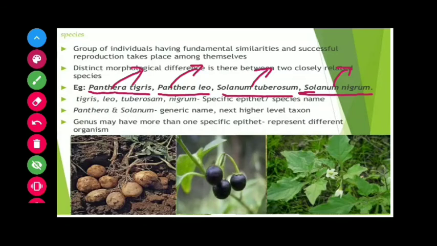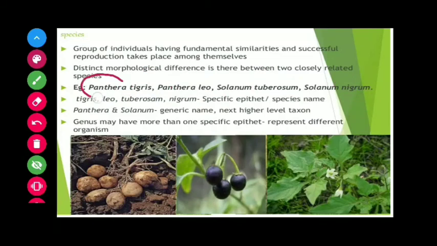Here the scientific name, on the basis of binomial nomenclature, consists of two names: the generic epithet, or genus name, and the species name. Here Panthera is the genus name. You can analyze that tiger and lion have the same genus, Panthera.